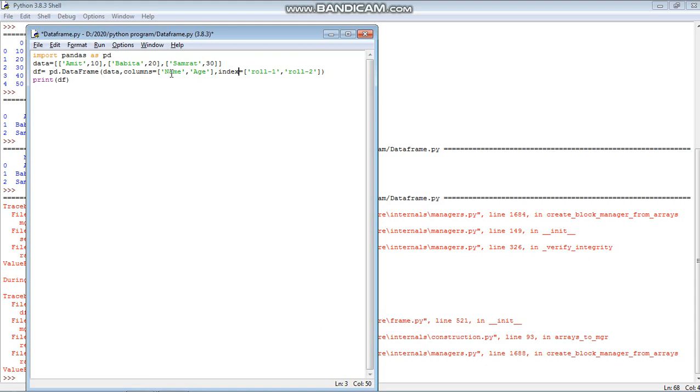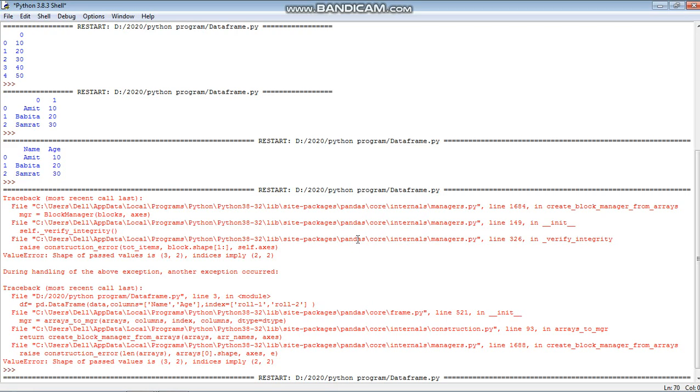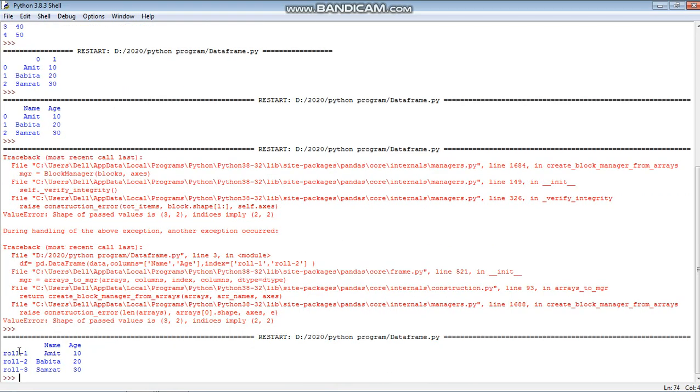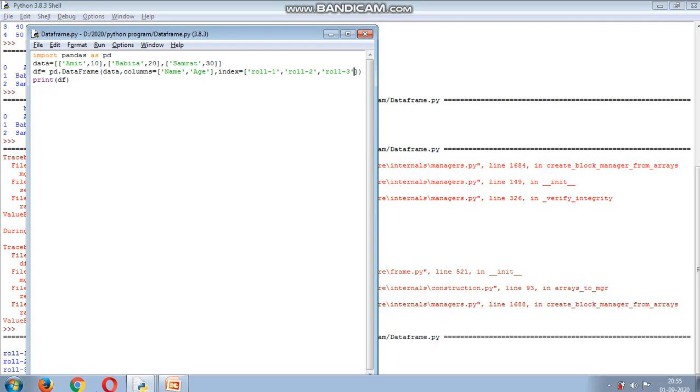Here the column was 3, but how many data do you have? 3 data. So here you should have 3 rows. That's why it is giving an error. So there should be 3 indexes for the row. Okay, then I will save it. Can you see here, these are the row index and these are the column index. So this way we can create a data frame using a list.